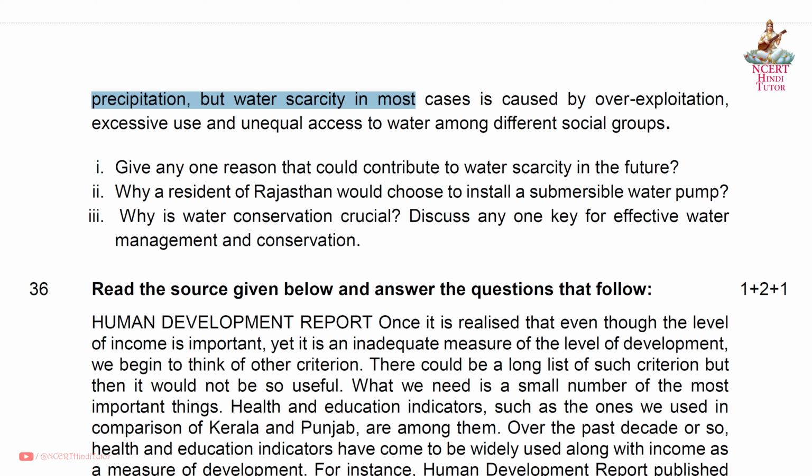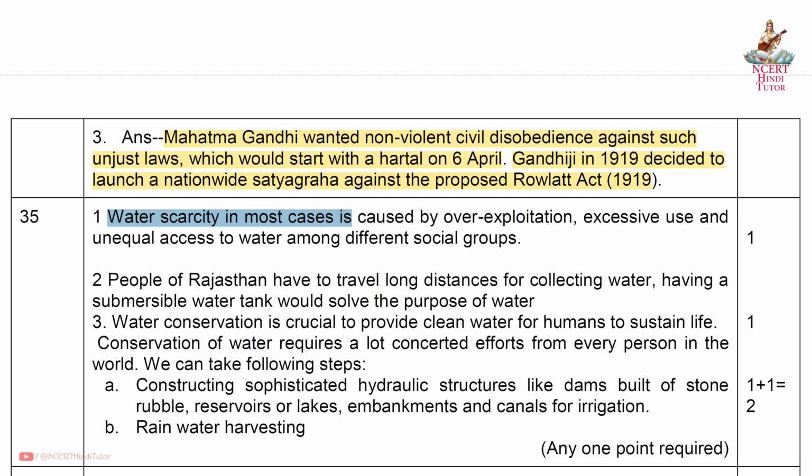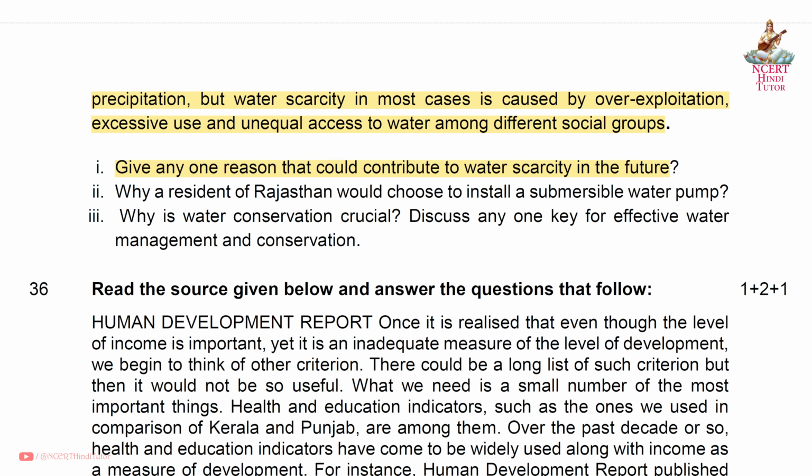But water scarcity in most cases is caused by overexploitation, excessive use, and unequal access to water among different social groups. First, give any one reason that could contribute to water scarcity in the future. Answer: Water scarcity in most cases is caused by overexploitation, excessive use, and unequal access to water among different social groups. Second, why would a resident of Rajasthan choose to install a submersible water pump?